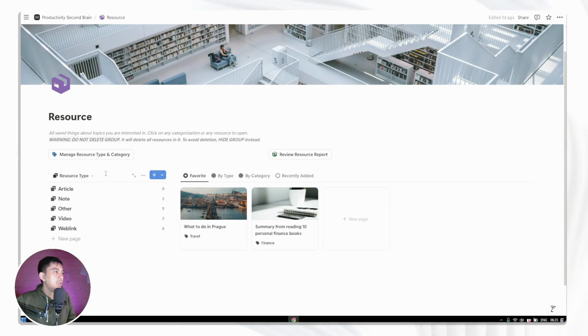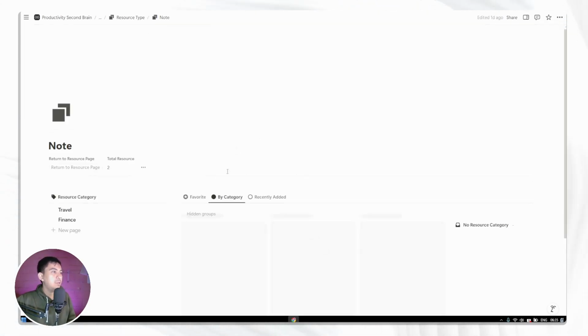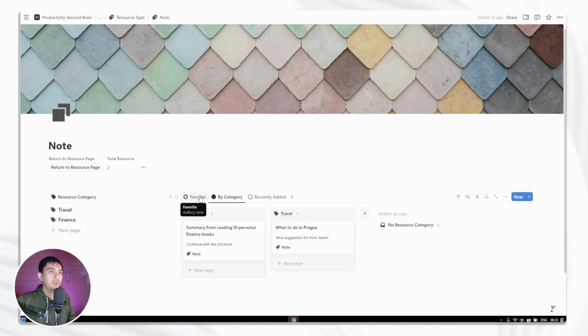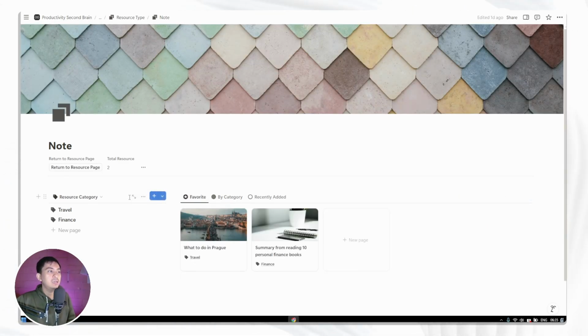And yeah, this is where you want to manage all of the types and categories. Let's see the content inside each of these resource types and categories. What you are going to find is a really familiar structure like the one that we just saw, but this one is going to show all of the items and also, in this case, the category as well. But the highlight is this page: we just click on the resource type node, and everything inside this